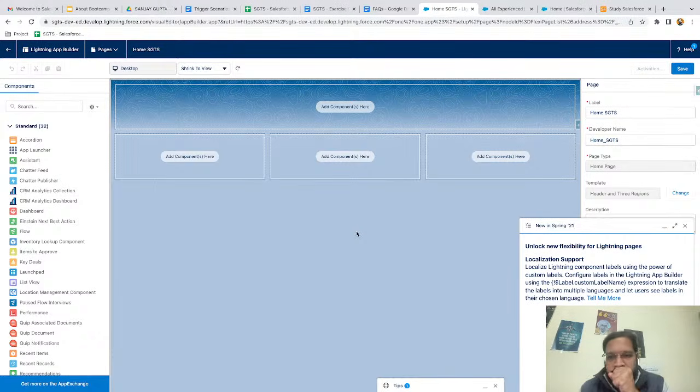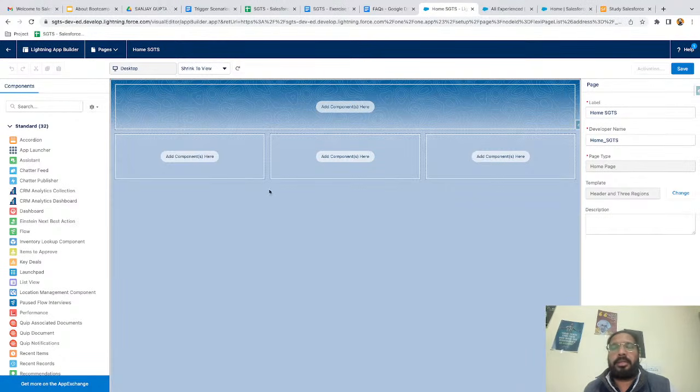So Mary is asking, is there no need to have a homepage in any app? It is optional to have a homepage on any application, but if you have a homepage on an application, it will be nice. So it is nice to have, not a compulsion.